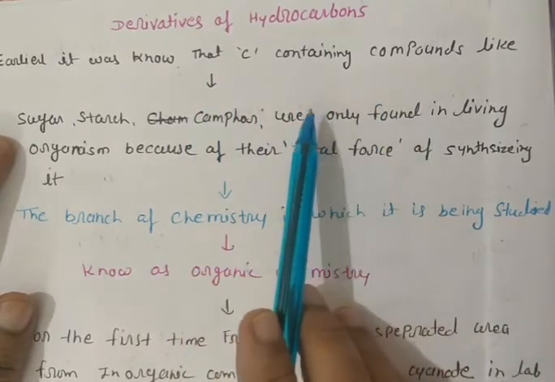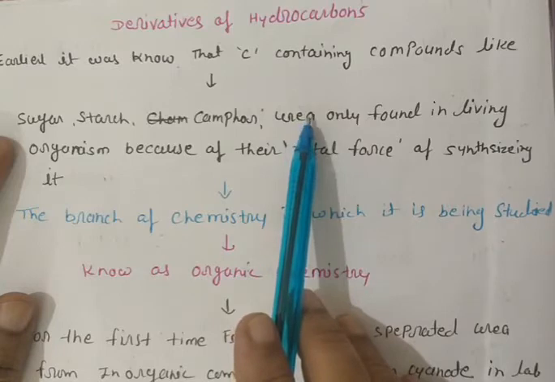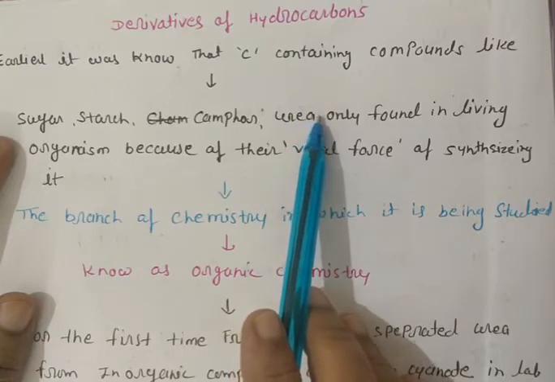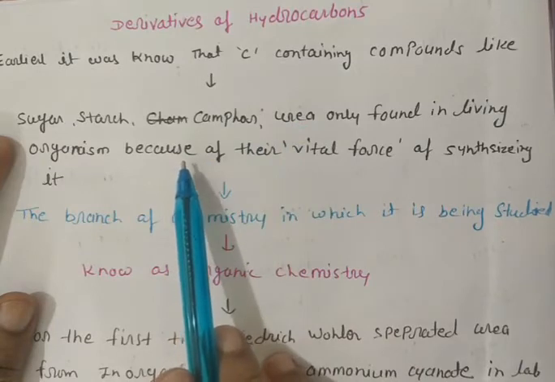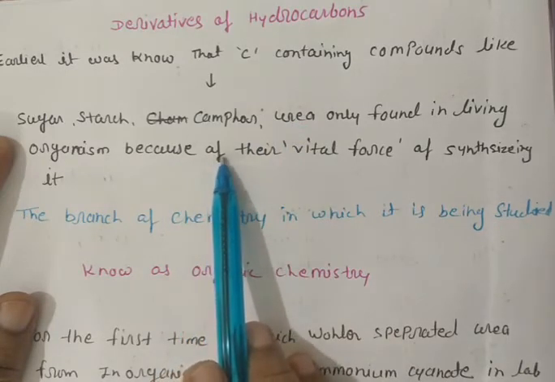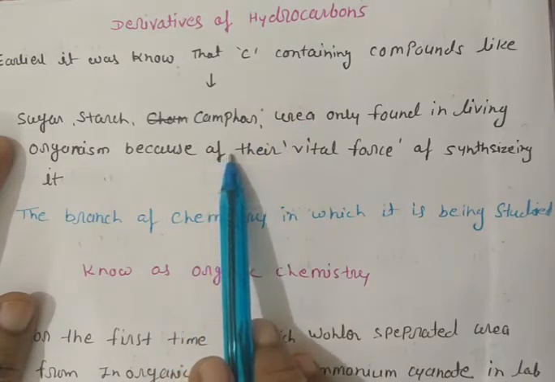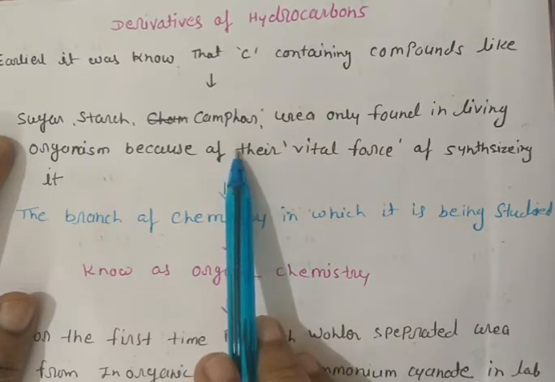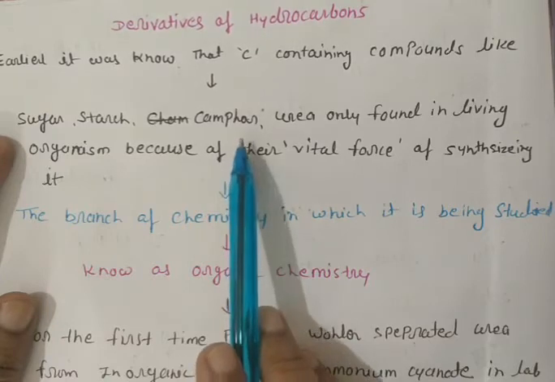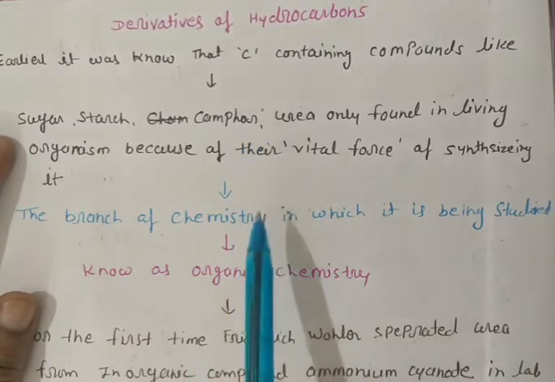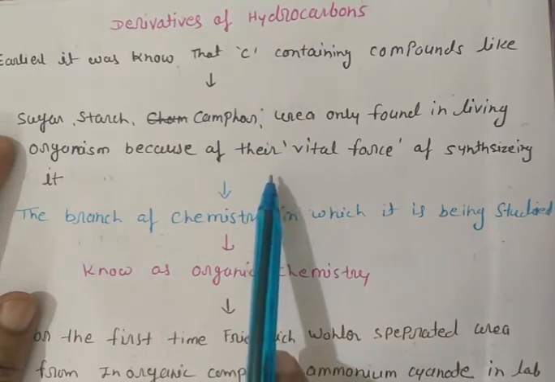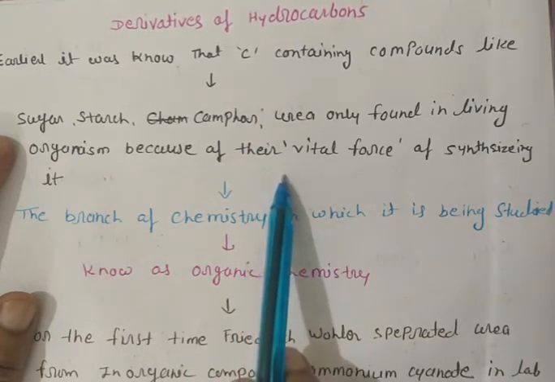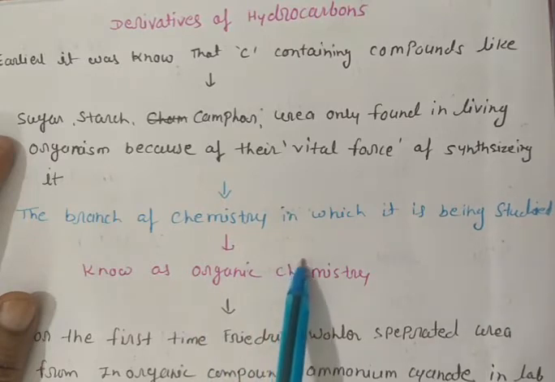As we are talking about carbon and hydrocarbons, we should know that earlier it was believed that carbon-containing compounds like starch, urea, camphor and sugar are found in living organisms. Why? Because of their vital force of synthesis. It means only living organisms have the capacity to produce such compounds, and the part of chemistry under which these compounds were studied is known as organic chemistry.